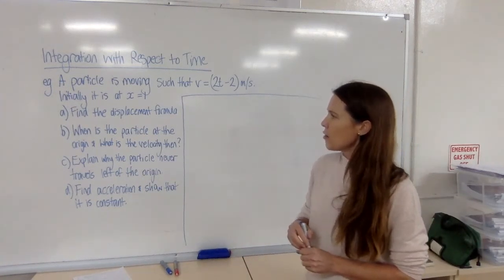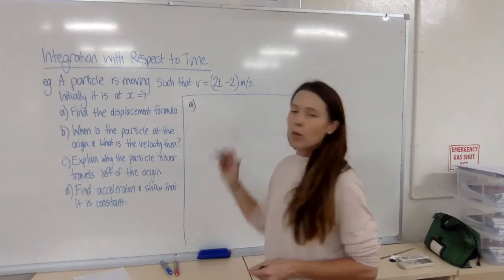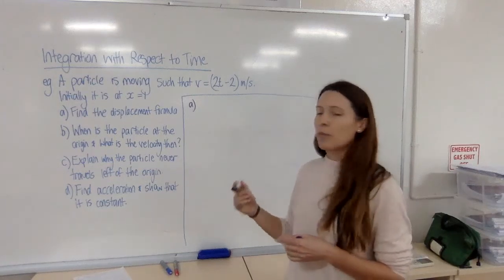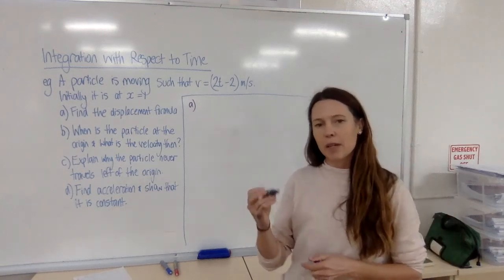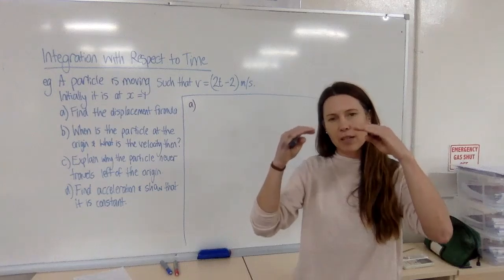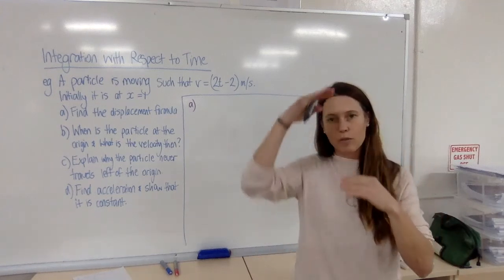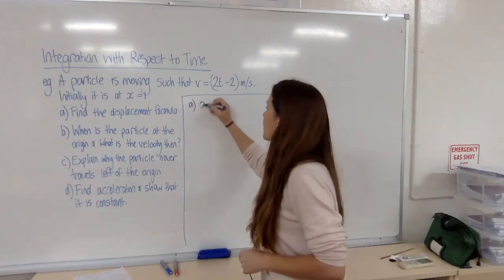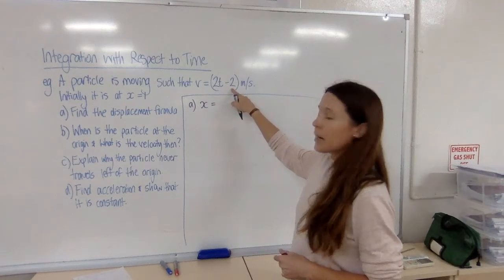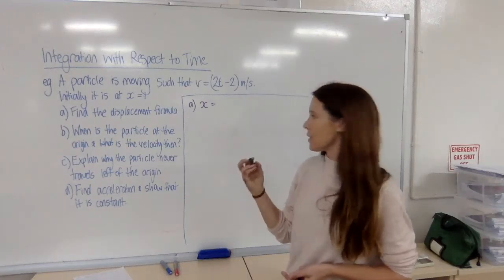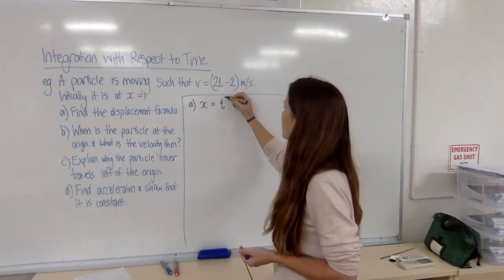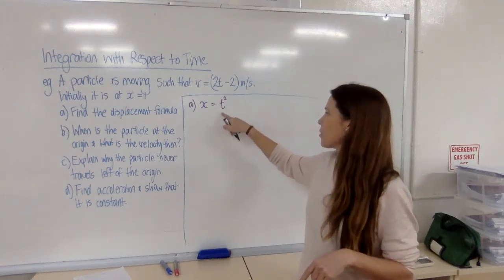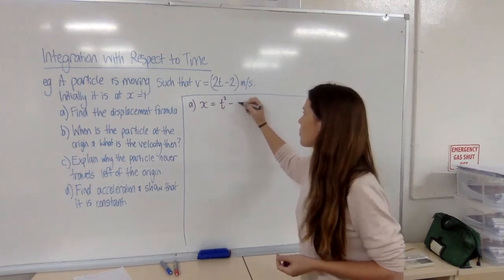A, find the displacement formula. Well, if we have v and we want to find x, which is the displacement formula, that means we need to go up a step. If you think of the displacement, velocity and acceleration as moving down in some sort of a hierarchy, then to go back up we need to integrate. So integrating 2t minus 2 with respect to t, I can integrate this term and get t squared. Remember, every time you integrate, just differentiate your term to check to get back to the one that you're given,